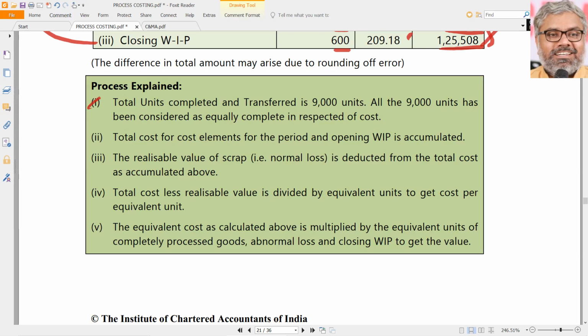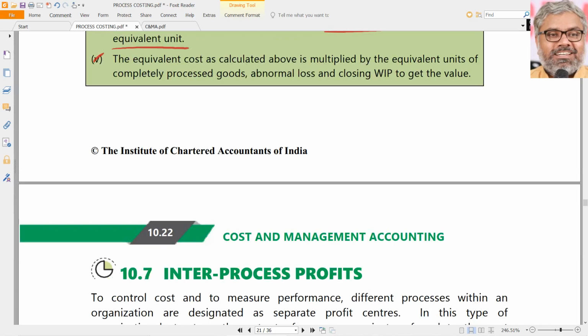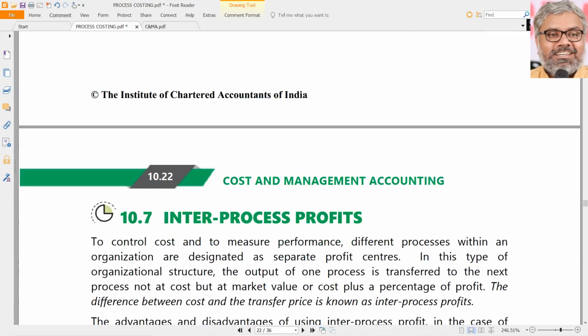The same thing is explained here, particularly for the weighted average method. The total units completed are 9,000 units. All 9,000 units have been considered as equally complete in respect of cost. The total cost of cost elements is taken, taking opening WIP plus the cost introduced during the period. Realizable value of the scrap has to be deducted. Total cost less realizable value is divided by equivalent units to get cost per equivalent unit. Then equivalent cost is calculated by multiplying this cost per equivalent unit with the number of units of completely processed goods, which is 1, abnormal loss is 1, and closing work in progress is 1, so that we get the value.